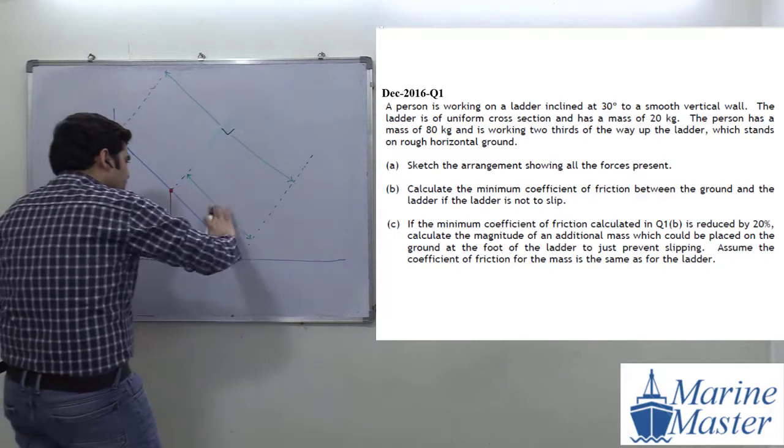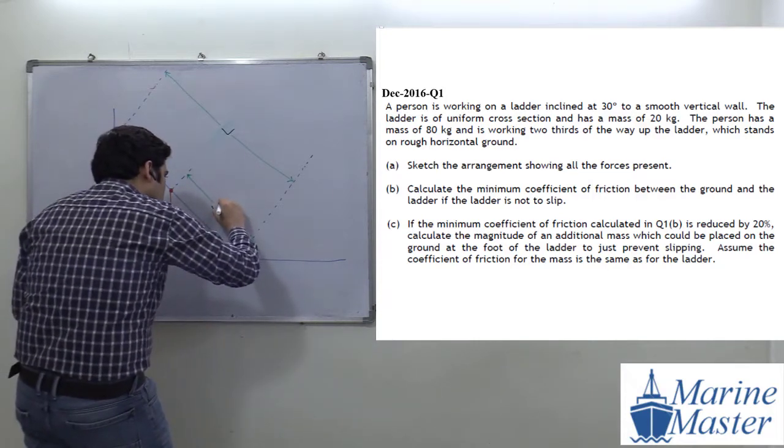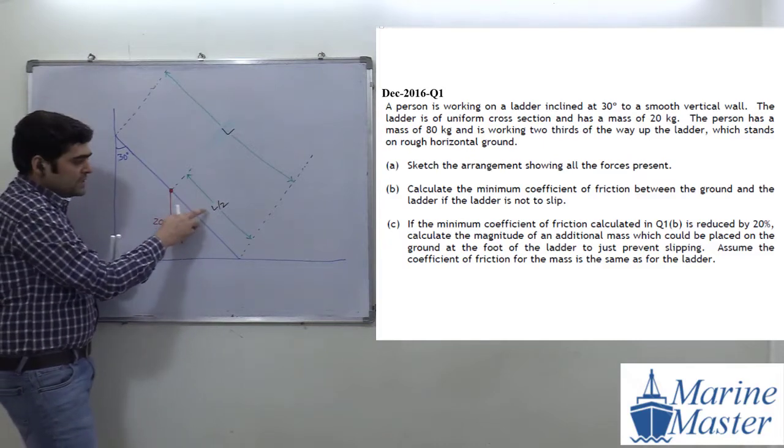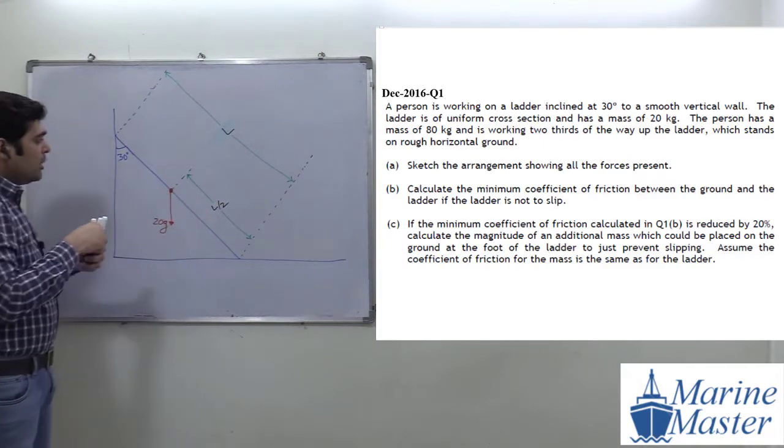L by 2. Okay, very good. So this distance is what? L by 2. Okay, good. Is it visible for everyone, L by 2? Okay, this distance is what? L by 2.